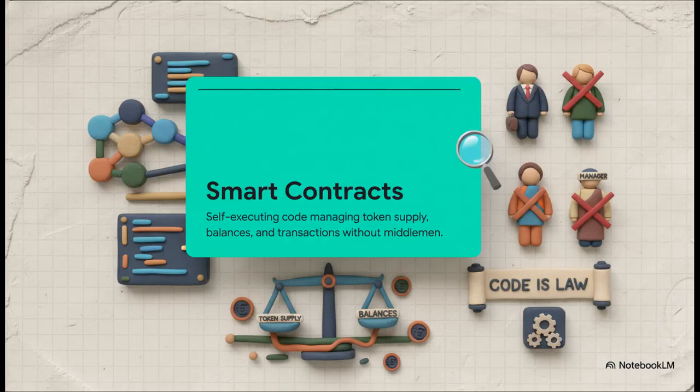Okay, so we know the rules exist, but how are they actually enforced? Well, they rely on smart contracts. These are pieces of self-executing code that manage token supply, balances, and transactions automatically, and here's the key part, without intermediaries. This is where the whole idea of code is law becomes incredibly powerful. Listen, there's no central bank here, no manager, absolutely no middlemen sitting at a desk approving these actions. Once an ERC20 token is deployed, the smart contract immediately takes over. It just executes exactly as programmed, 24/7, without any external intervention.